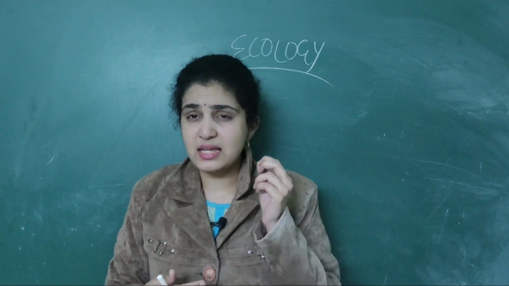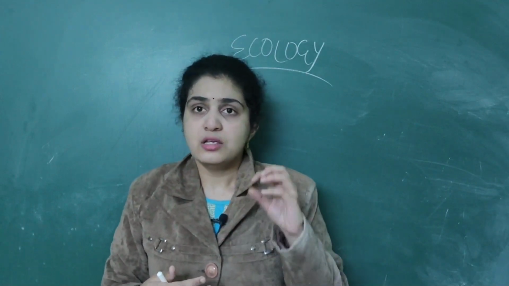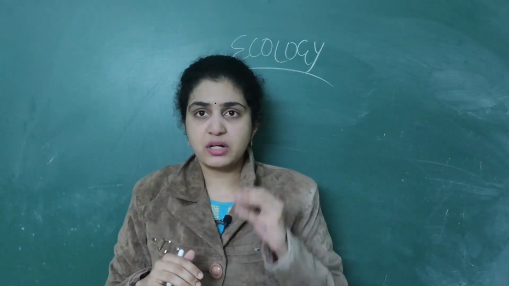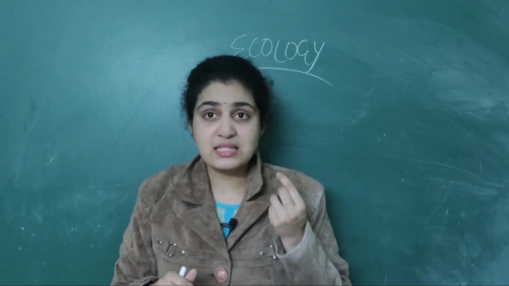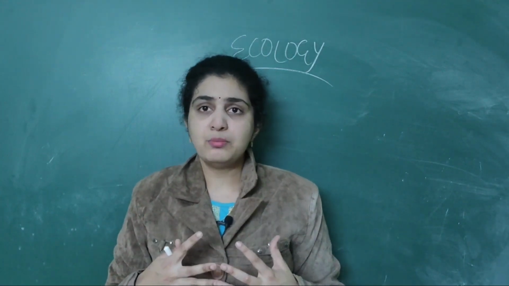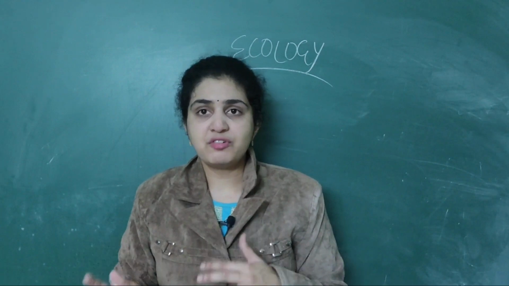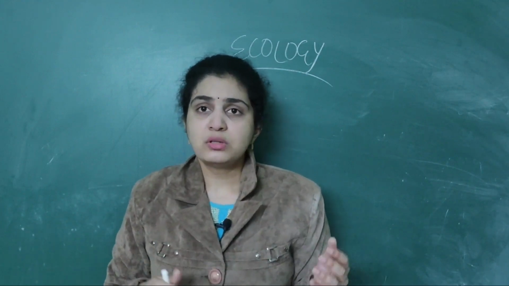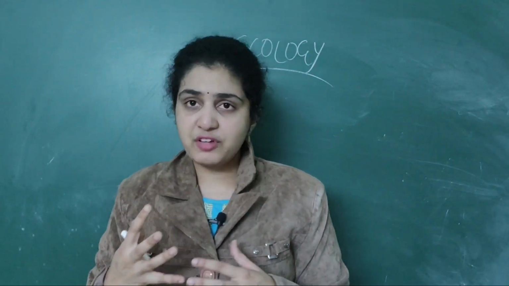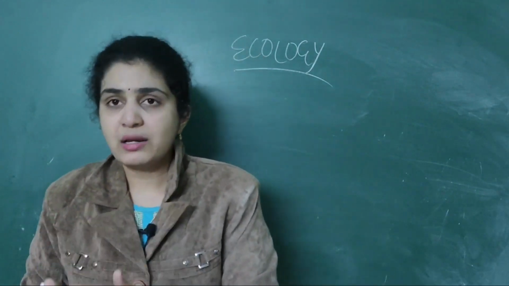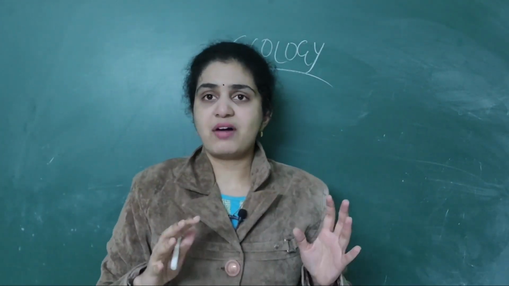Soil will not be very smooth; there will be grains. So grain size is also very important to differentiate between different types of soils. All this, pH and everything, contributes to the soil available at one place.